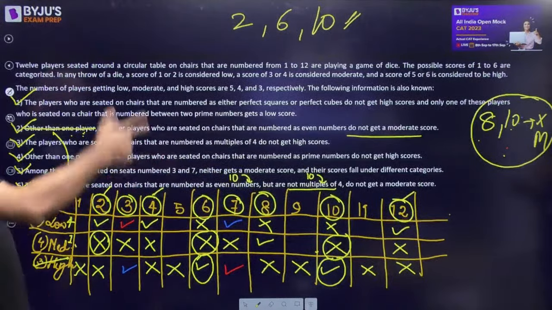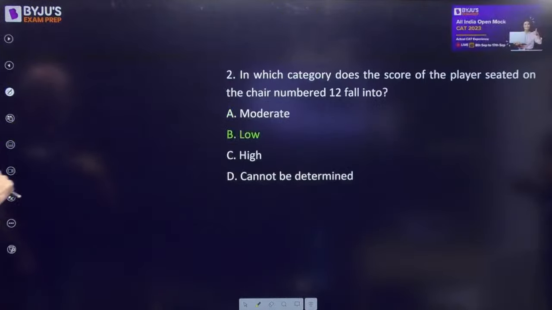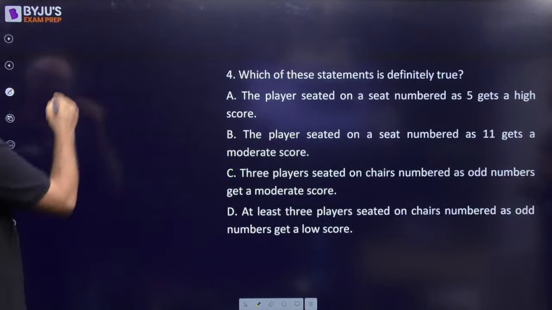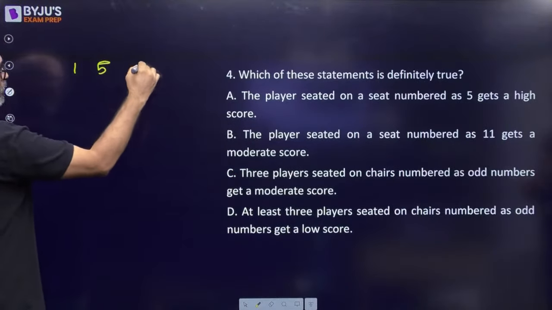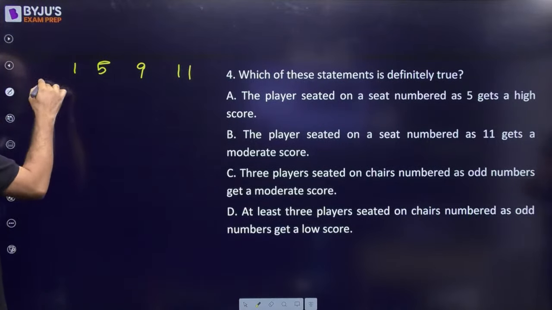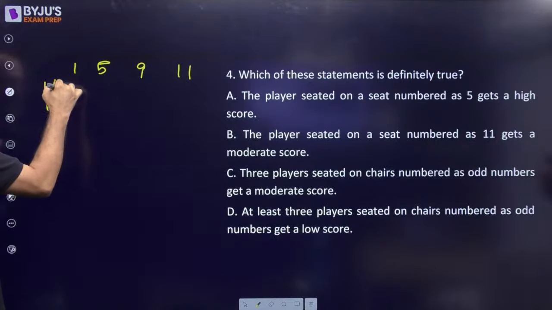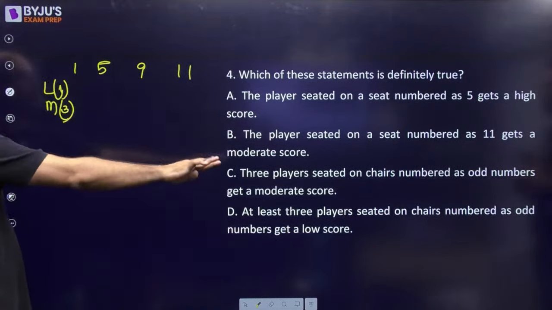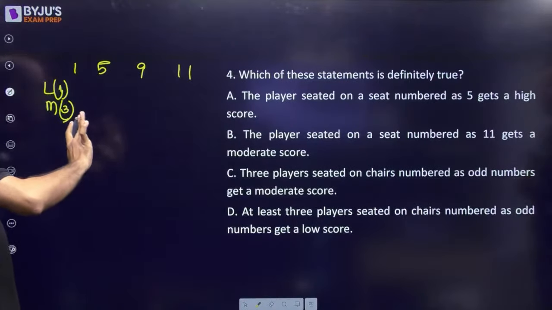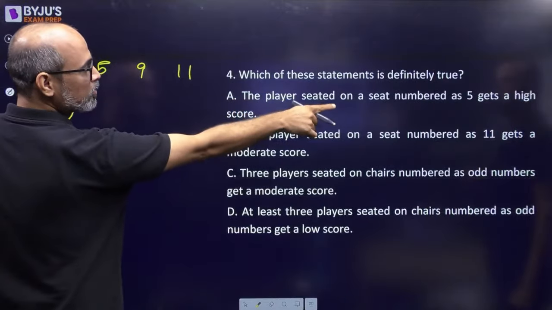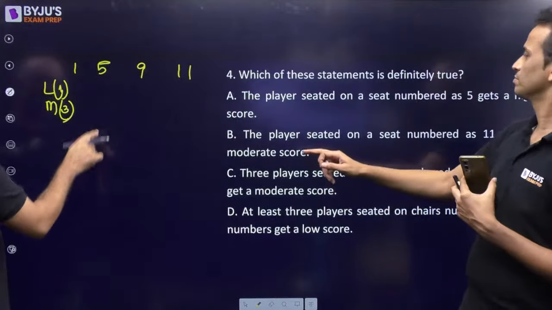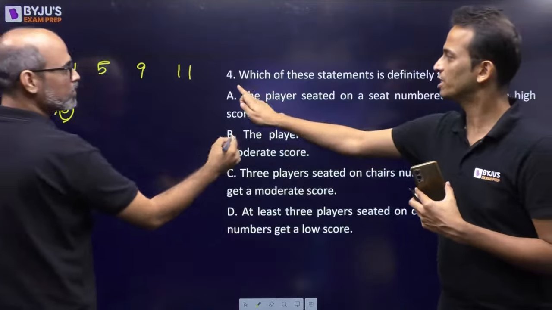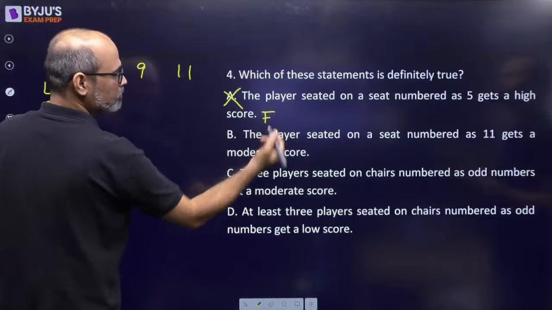Among 1, 5, 9 and 11, low and medium are required. One of them will be low and the other 3 will be medium. Which one is low, which one is medium, we have no idea. The question says the player seated on seat number 5 gets a high score. High is not possible at all. So this is definitely false.